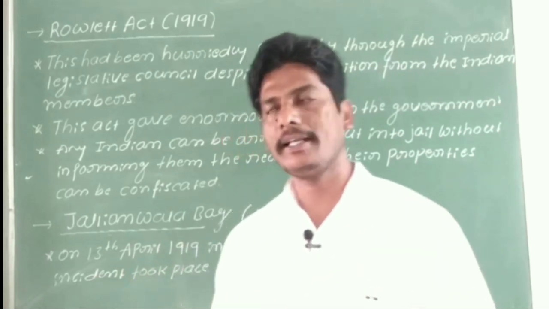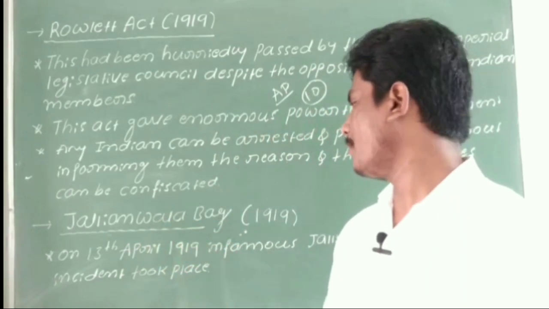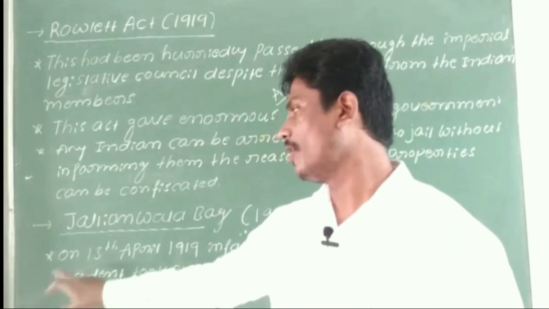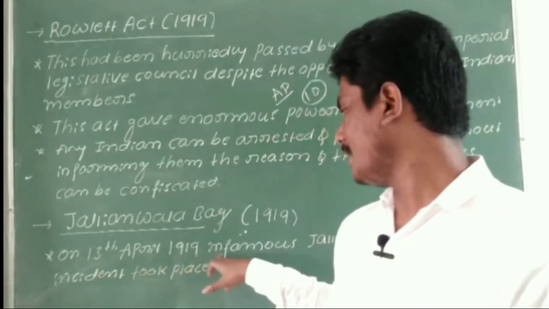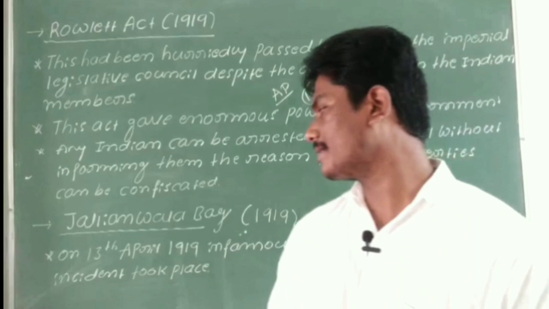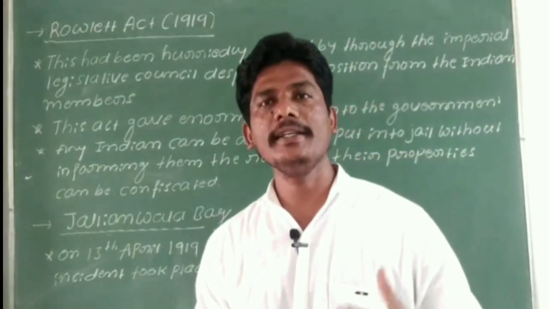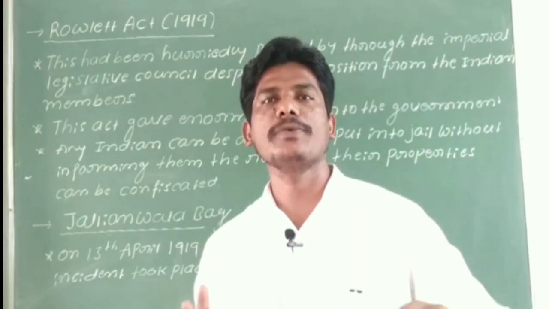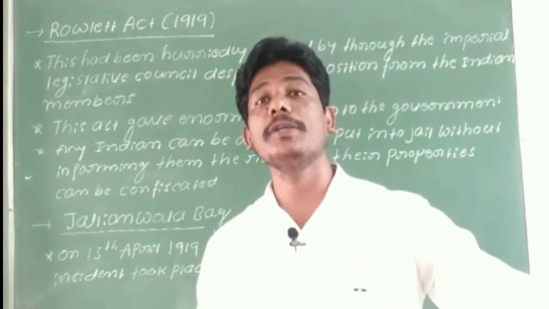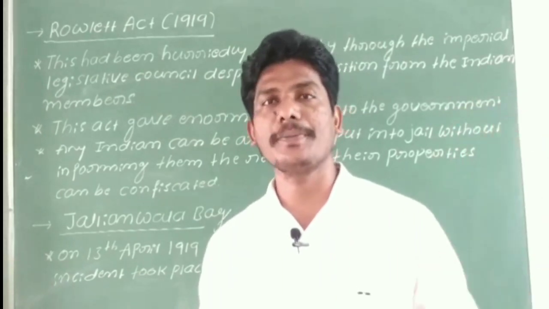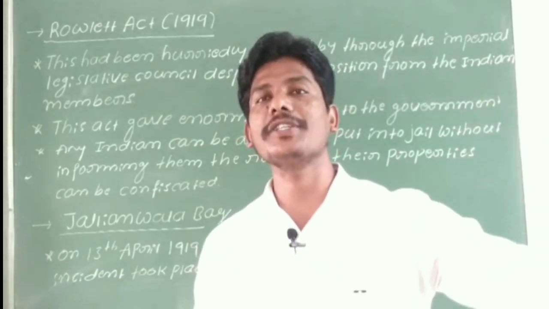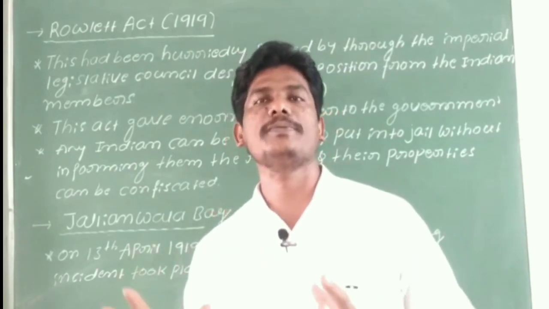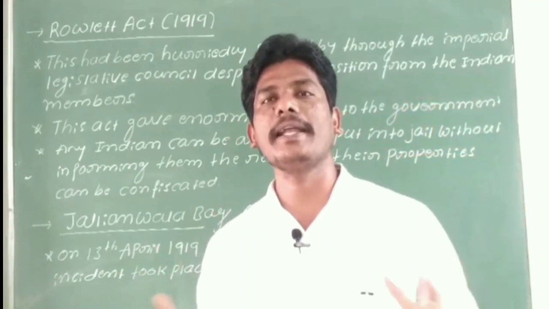Then the Jallianwala Bagh incident took place in the year 1919. On 13th April 1919, the famous Jallianwala Bagh incident took place. Just as I said, on April 10th in Amritsar, the police fired on the people who were protesting against the British rule and against the Rowlatt Act, and they were killed.